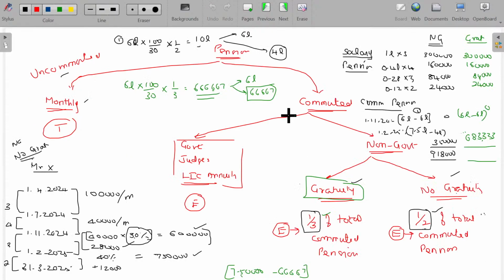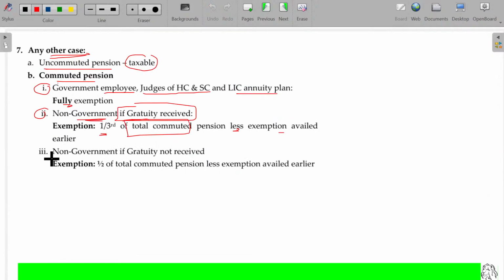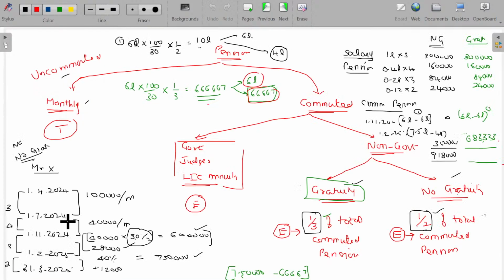The first case we have calculated with 1/3; thereafter any amount pending can be enjoyed. Maximum this one minus any amount already enjoyed can be subtracted, and the balance is enjoyable. In case of non-government, gratuity not received, the exemption will be half of the total commuted pension. Is that clear? Hope now you will be able to understand the concept of pension.